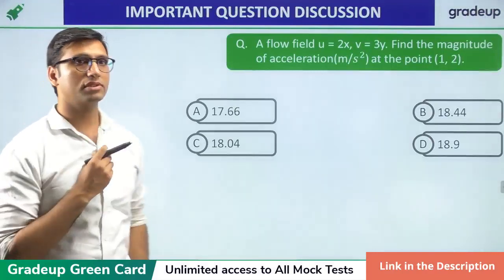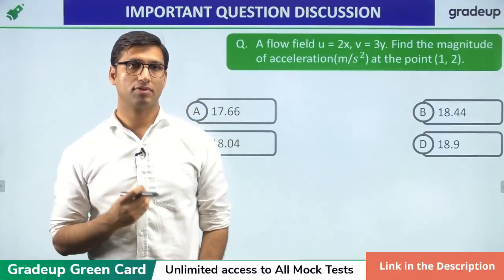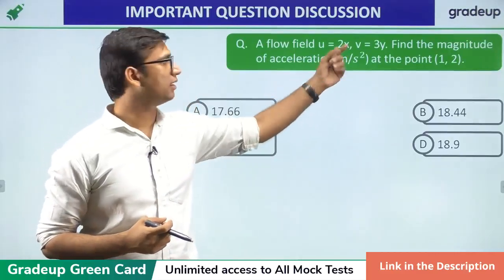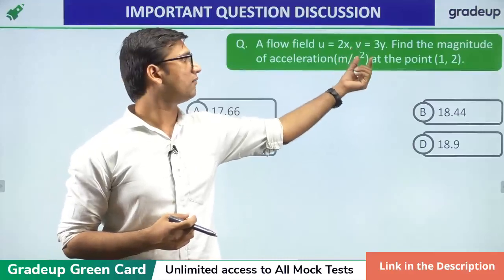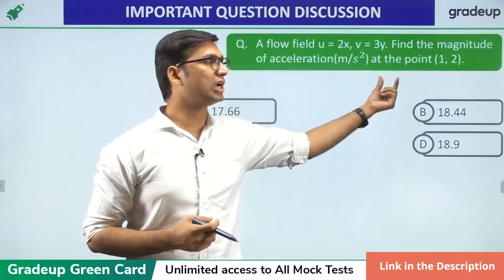Yes, so this is the next question. Next question from the topic of fluid kinematics. So, you have to solve this question. In this question, it is given a flow field u is equal to 2x, while v is equal to 3y. Find the magnitude of acceleration in meter per second square at the point (1, 2).